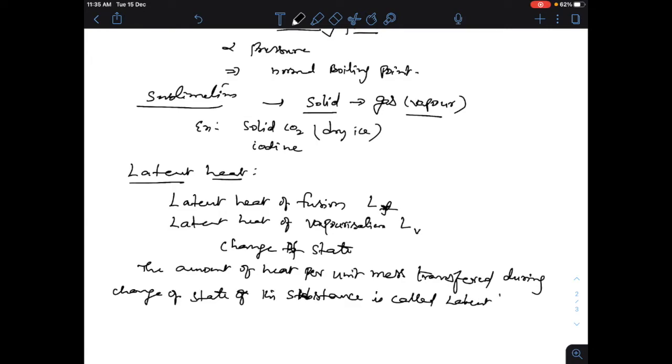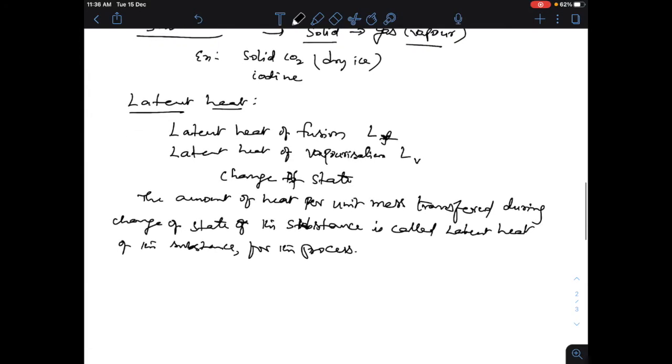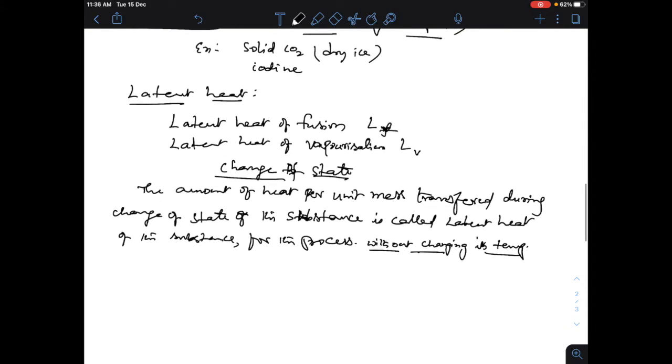What do I mean by for the process? Whether it is fusion or vaporization, without changing the temperature. The important point is without changing its temperature. That's the key. So there is a change of state without changing the temperature. So this is latent heat.